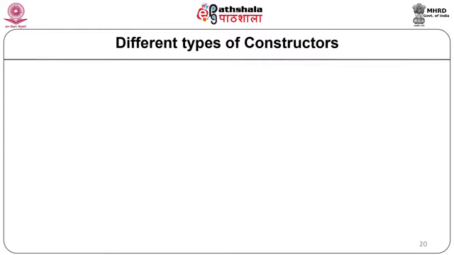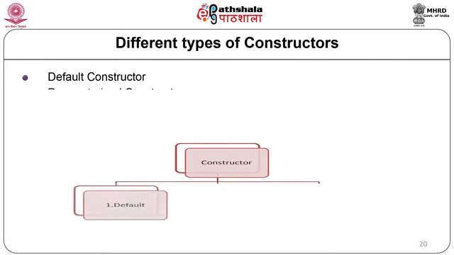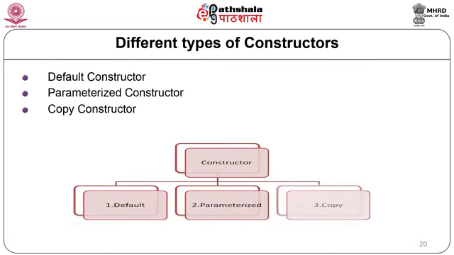There are three different types of constructors which are supported by C++. These are the default constructor, parameterized constructor and copy constructor. Now, let us see each one of them in detail.